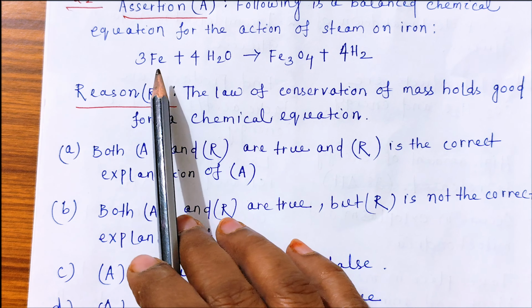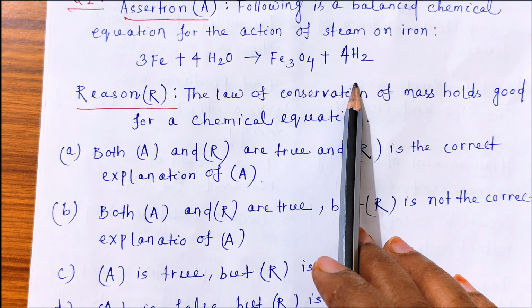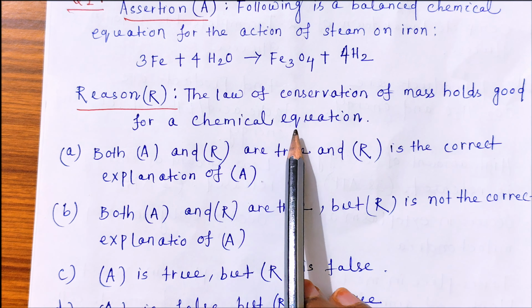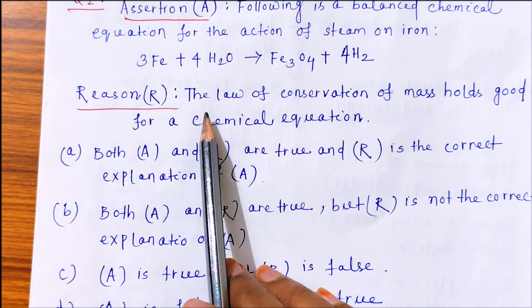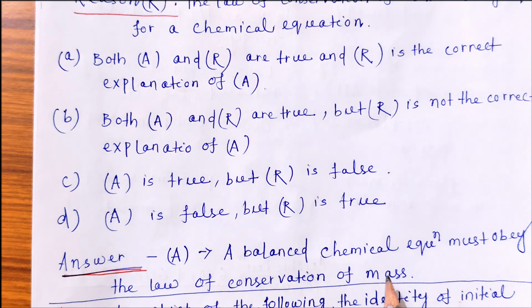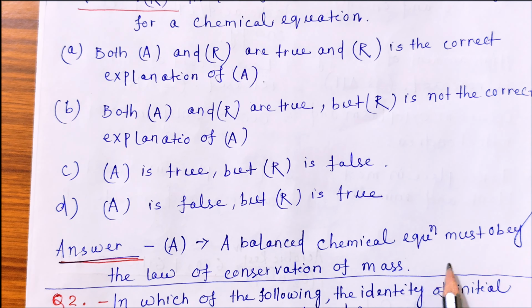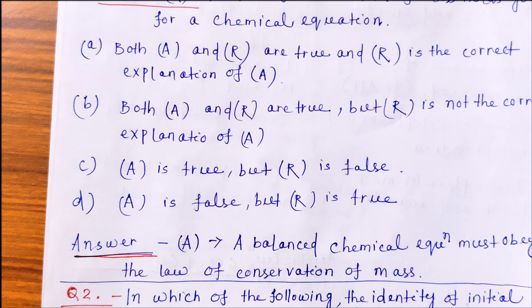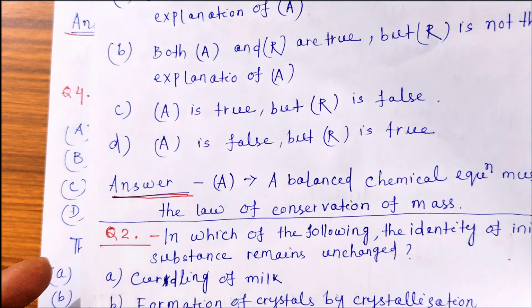So let's see what R is telling. This is a balanced chemical equation. The law of conservation of mass holds good for a chemical equation. So this is the correct option, A. A balanced chemical equation must obey the law of conservation of mass, right? So A is the correct answer.